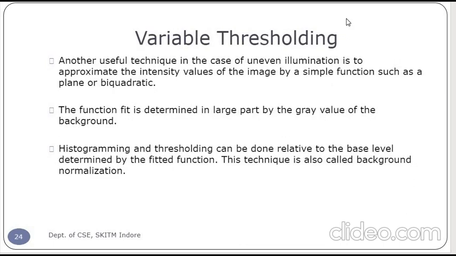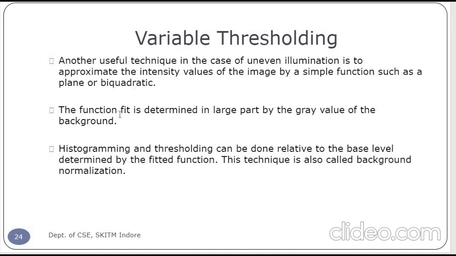And the next approach, the fifth approach, is the variable thresholding. Variable thresholding is another useful technique in the case of uneven illumination. It approximates the intensity values of the image by a simple function, such as a plane or a bi-quadratic equation.